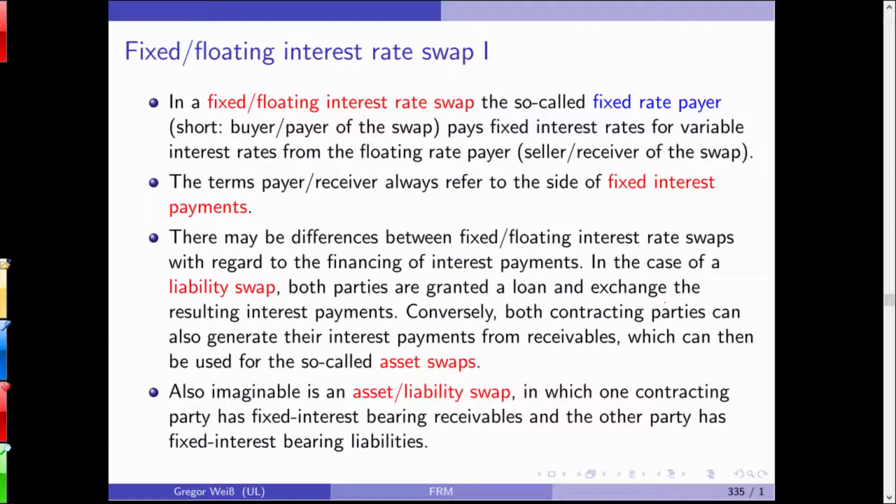Again, you see it's a derivative. You need someone who goes long and you need someone who goes short. If you buy it, you're long. If you sell it, you are short. This is a basic way of doing the swap.